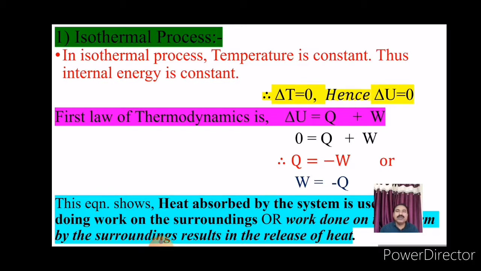You know that the first law of thermodynamics is delta U is equal to Q plus W. Substitute the value of delta U in this equation. Therefore, 0 is equal to Q plus W. Therefore, Q is equal to minus W, or W is equal to minus Q.